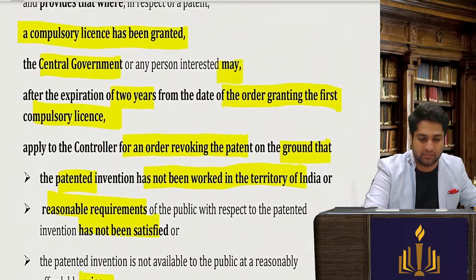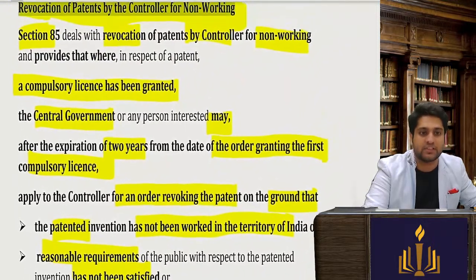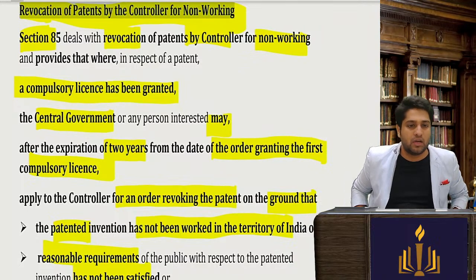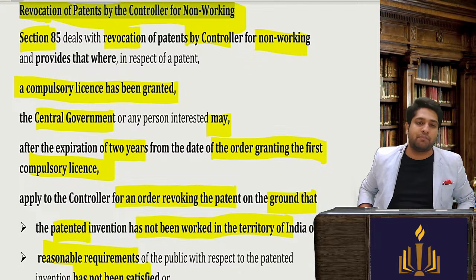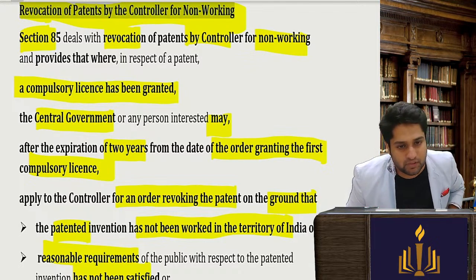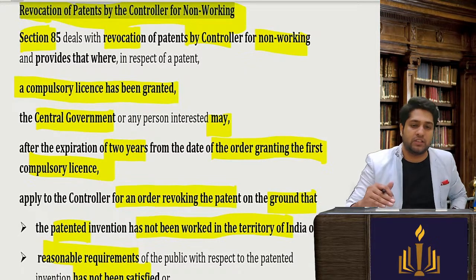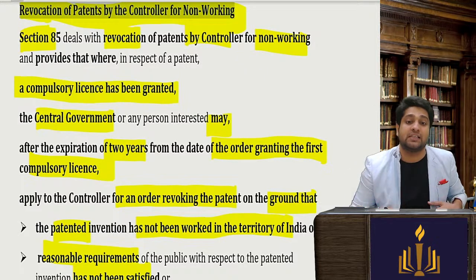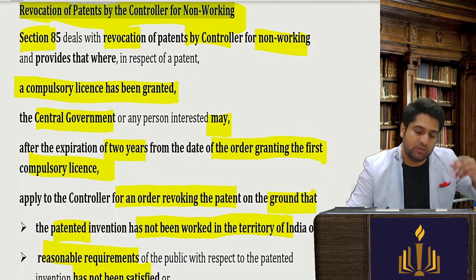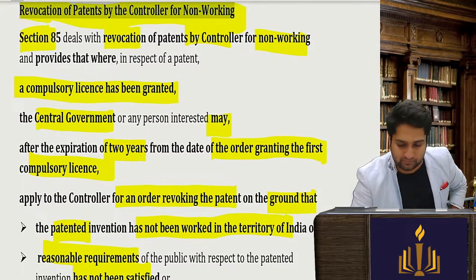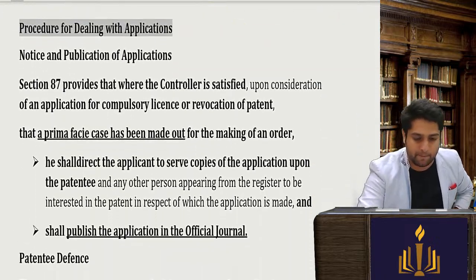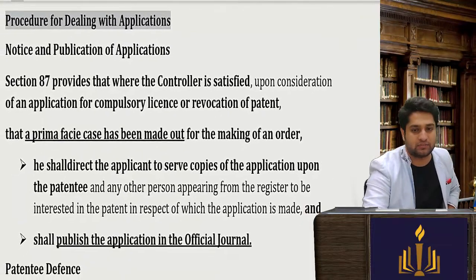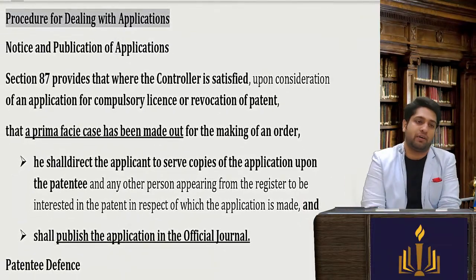So what is it? Let's read. Section 85 is saying the revocation of patents by the controller for non-working, that in respect of a patent, a compulsory license has been granted. The central government may, after expiration of 2 years from the date of granting the first compulsory license, feel that still it is not being worked, so then just remove the entire patent. Okay, that can be done, but that's an extreme case, like a punishment to everyone.